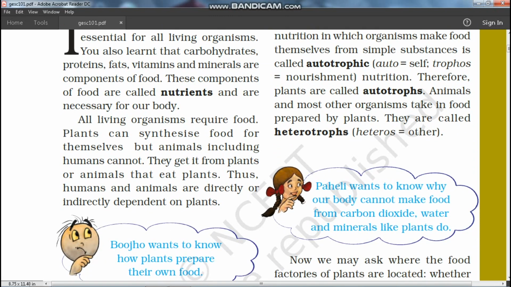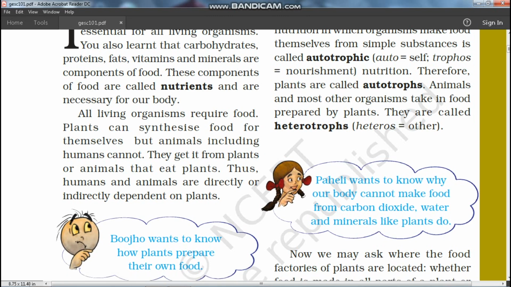So, students, how do we get the food? We get the food from plants or animals. And if we eat animals, those animals are also dependent on plants. That means we are directly or indirectly dependent on plants for the synthesis of food for ourselves. How do plants derive their food? They prepare it by the process of photosynthesis that we will be discussing in this chapter later on.